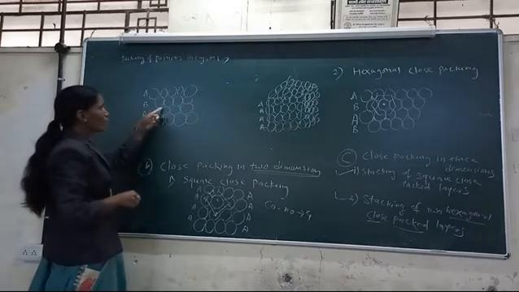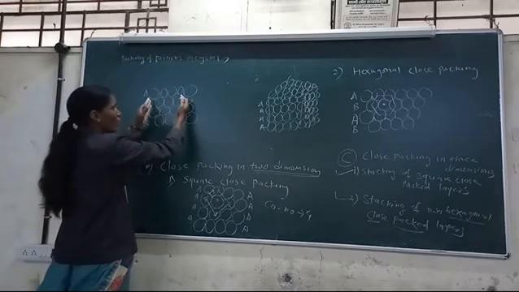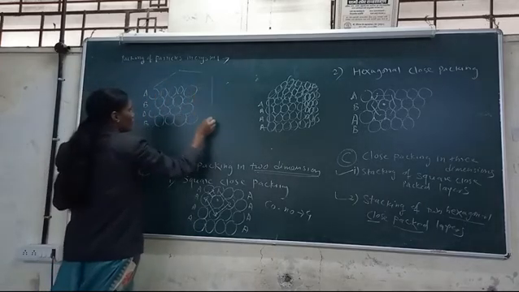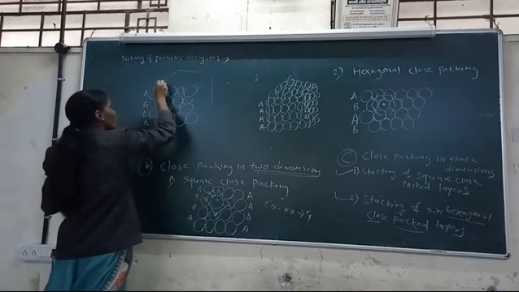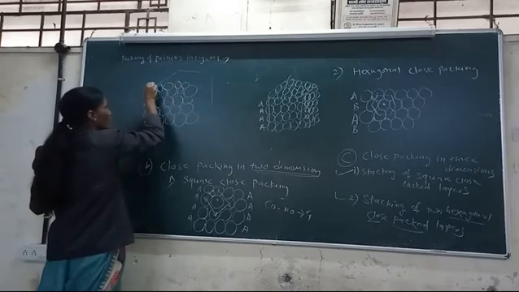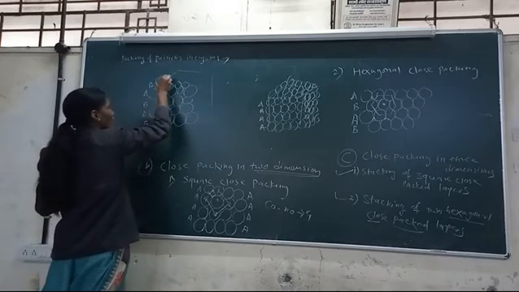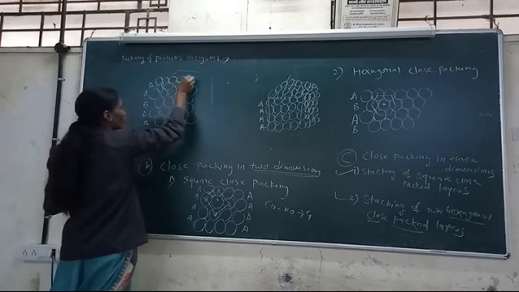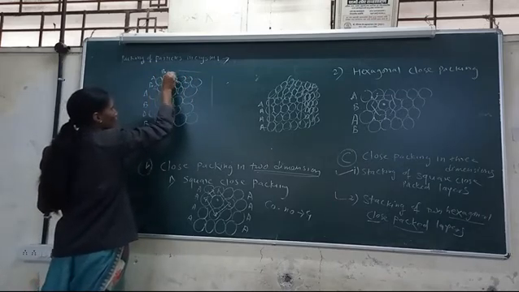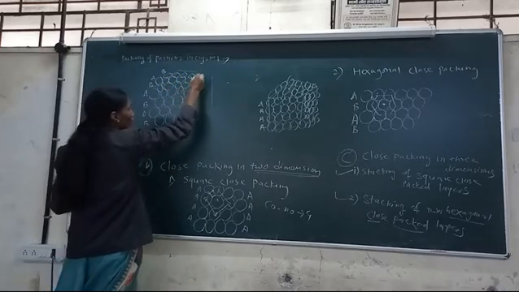This is the two-dimensional structure of hexagonal close packing. This structure is arranged according to 3D dimension: A, B in the depression area, B, again A, again B in the depression area.